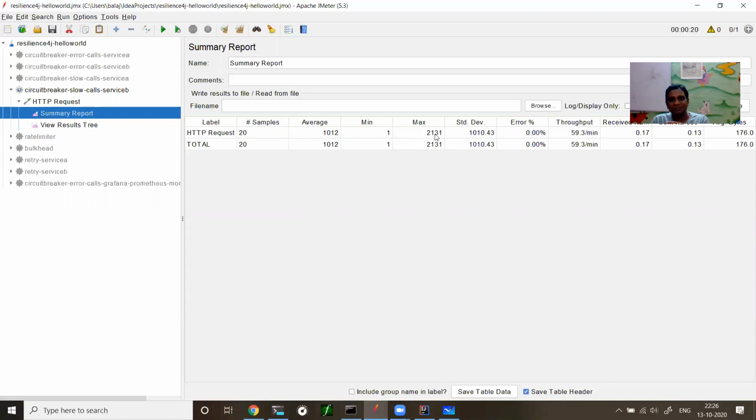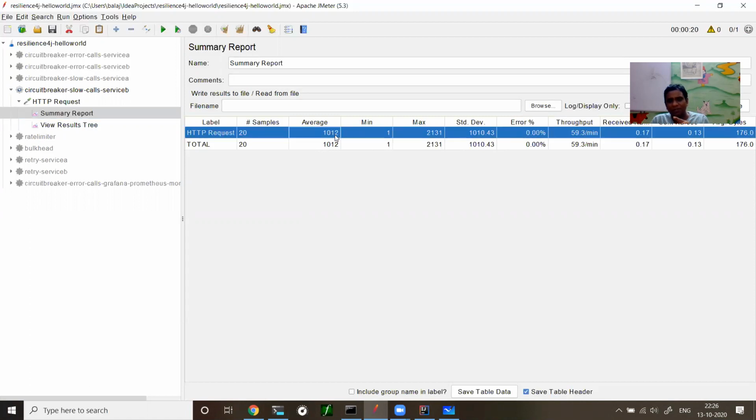So the minimum is 1 millisecond and the maximum is 2000 milliseconds, which is nothing but 2 seconds. The standard deviation is 1 second. Like you got it right, 2 standard deviations or 3 standard deviations is an outlier. Okay, that we won't go into, but what I'm trying to say is the performance has dropped. On the whole, B is performing really badly.